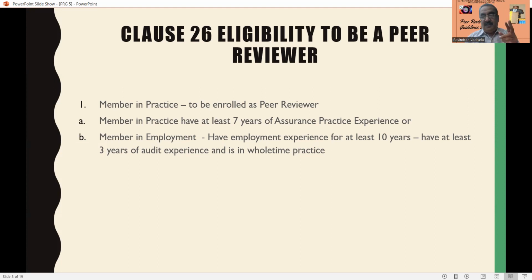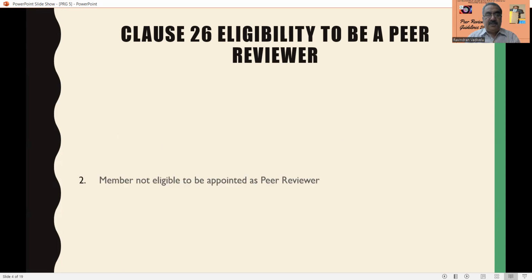So it is 7 years for a member in practice engaged in assurance, and if any person comes from employment, it is 10 years. That is the minimum. After getting the COP, you should have at least 3 years of audit experience.